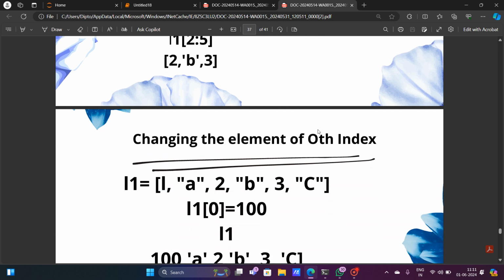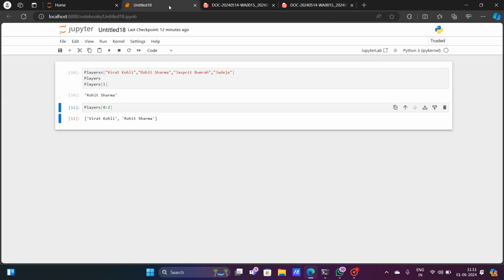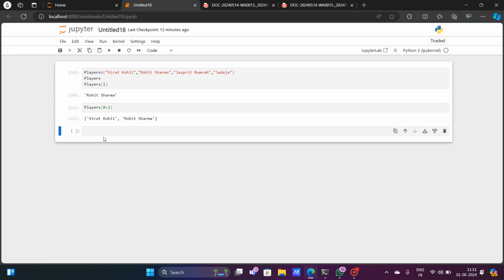Now, changing the element. This is the difference of list and tuple, that you can't change the element of a tuple but you can change the element from a list. Suppose I want to, let me add something new. Okay, now suppose in the 0th position I don't want Virat Kohli.